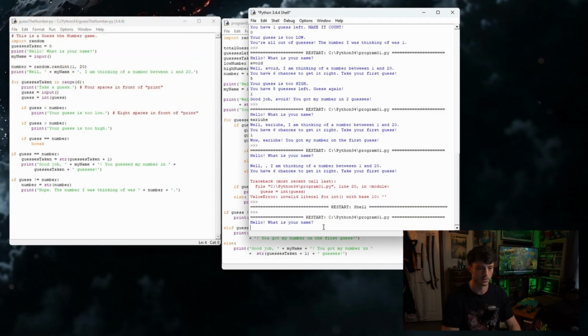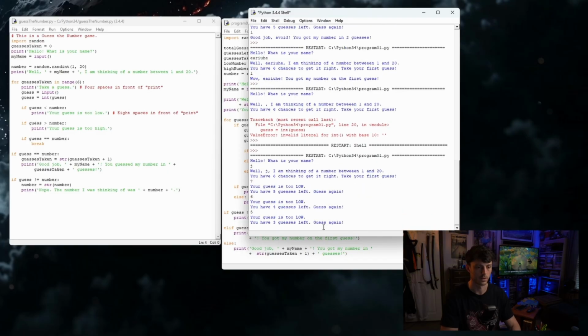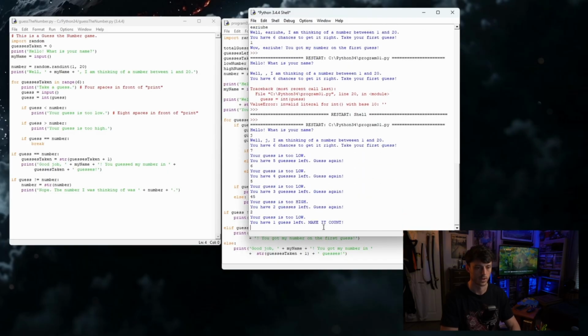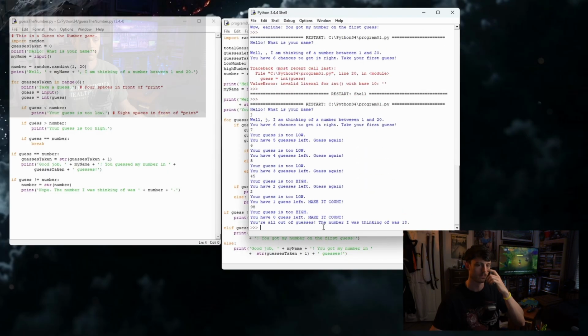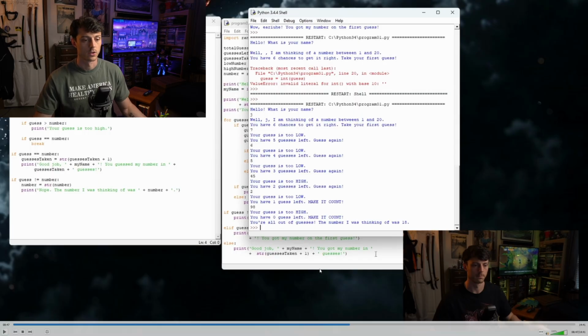Guesses left, no. We'll say J. 7, 6, 5, 4, 5. Make it count. 98. Boom. Awesome. It worked, but there's still a very big problem, and something I completely ruined by creating that else statement and getting rid of the elif. If you'll notice, it says you have 0 guesses left. Make it count. It's saying make it count twice now because the else is running no matter what.